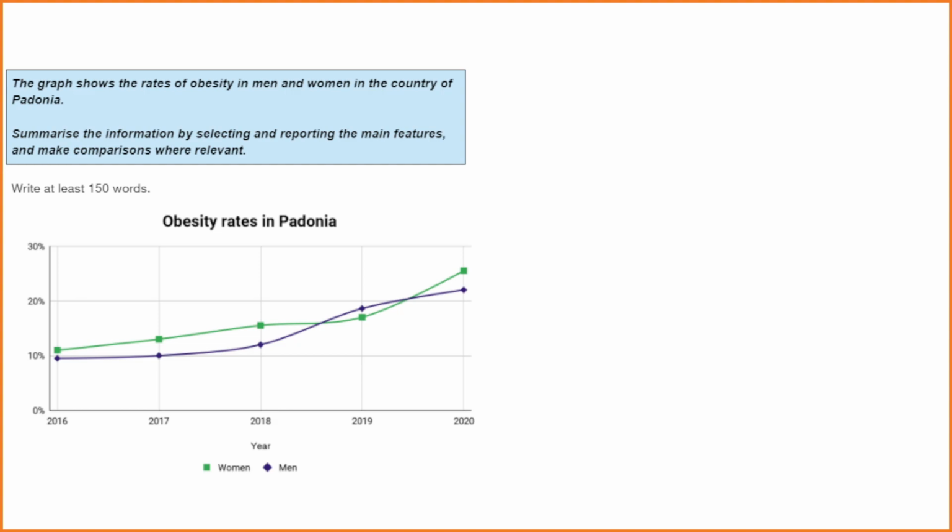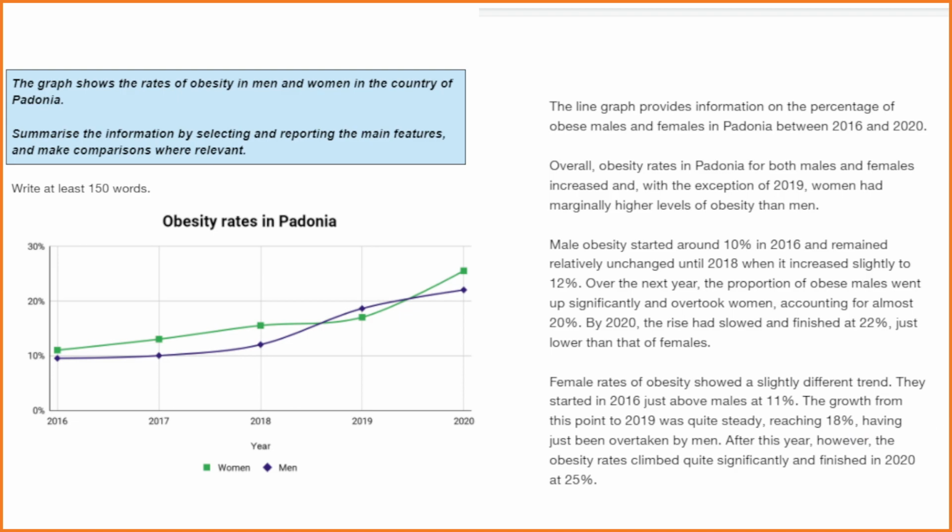And interestingly, I can see there are two trends here. I don't know if anybody else can see the two trends, but you will find those in my overview. So we're going to have a look at my overview now. You should see the text on the right of the screen. And what I want to do is go step by step and talk about each paragraph.